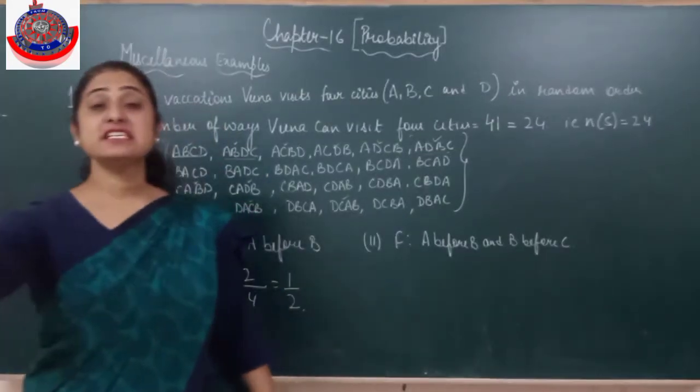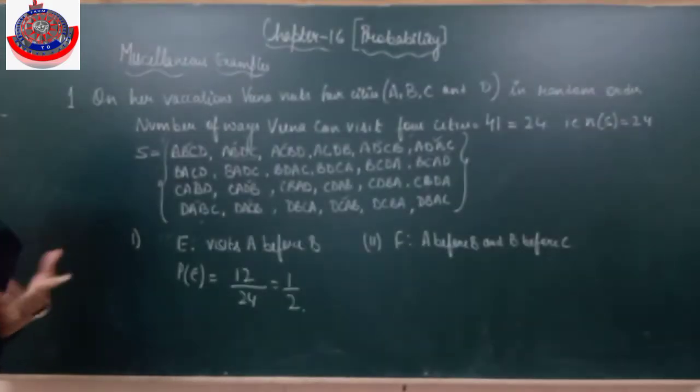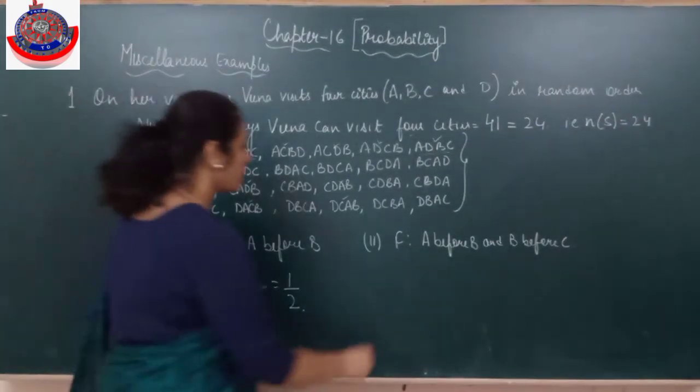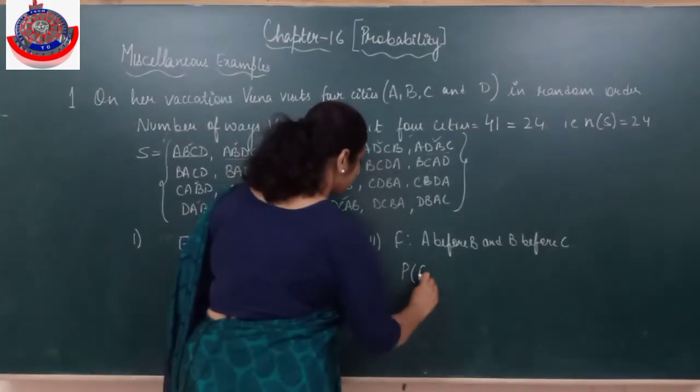That means A, B, C should be the combination: A should come, B should come, then C should come. So only 4. So the probability of this F is 4 by 24.